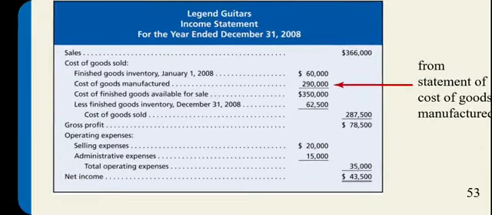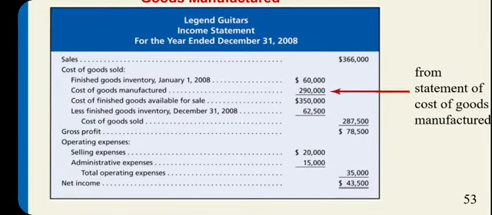Okay, the format is like this. First, you have to show the sales. See in this slide, sales, you have to show the sales, and then minus cost of goods sold. So how to calculate the cost of goods sold? First, you have to follow this formula. First, finished goods inventory, you have to show the finished goods inventory, and then plus cost of